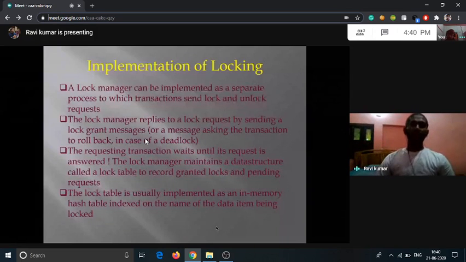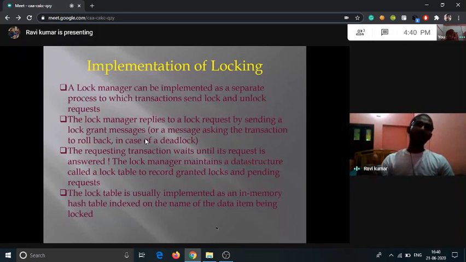If transaction 1 is going through the growing phase, in that condition, the second transaction can only acquire a shared lock. If transaction 1 has already acquired a shared lock on that item, then only can transaction 2 acquire a shared lock on that particular item. Because according to the rule, only a shared lock can be acquired alongside another transaction's shared lock.